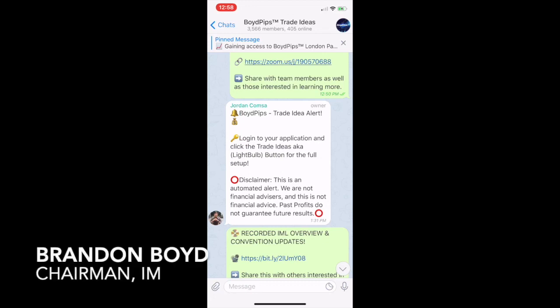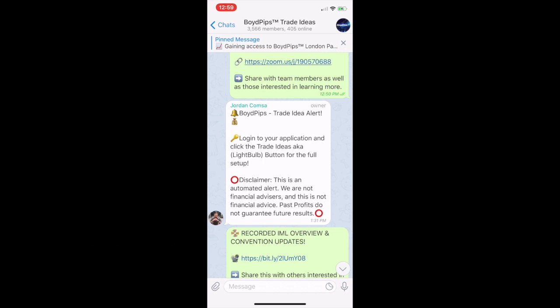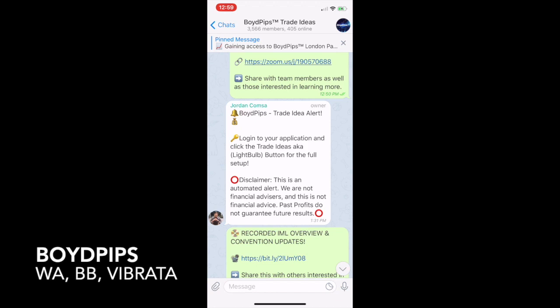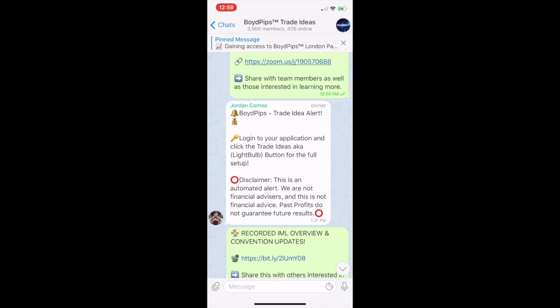I want to show you how to easily take BoydPips copy and paste trades as well as London Payout. This is used on the web analyzer as well as the bounce back product and VIBRATA. For example, you've got Telegram open, and you have to make sure that all the alerts come through Telegram. This is BoydPips right here. It says BoydPips trade idea alert. It says log into your application and click on trade ideas, the light bulb.